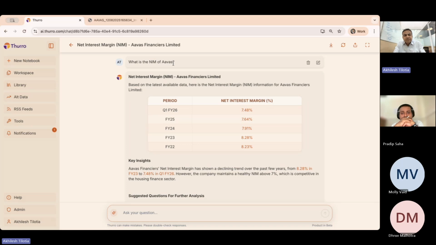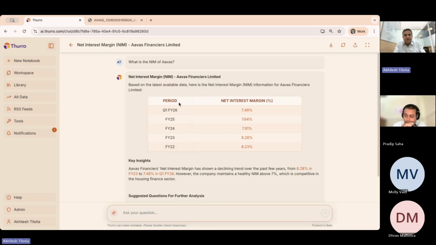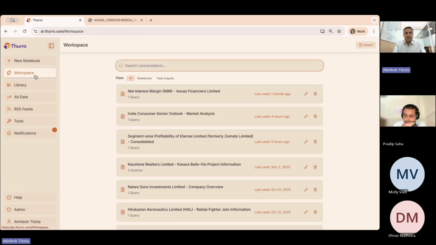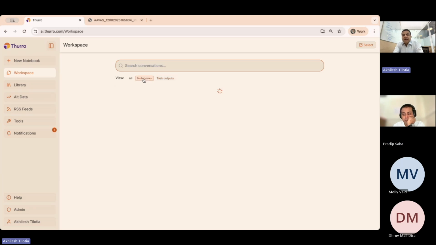So this allows you to just have a good sense of what has happened in the company again. All of the work that you're doing gets stored in the workspace. As you can see, many of the questions that I have asked, they are maintained here. This is the question that we just asked. It is here. You can come back here from your workspace and see the sort of work that you have done already. Here you see two different types of outputs: notebooks, which is what we just created, and task output, something that we will talk about as we go forward.